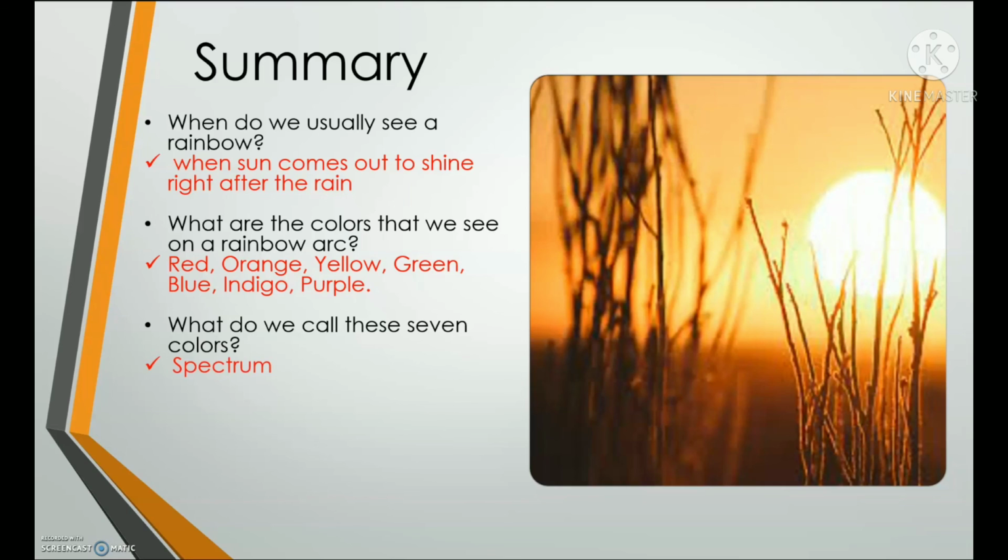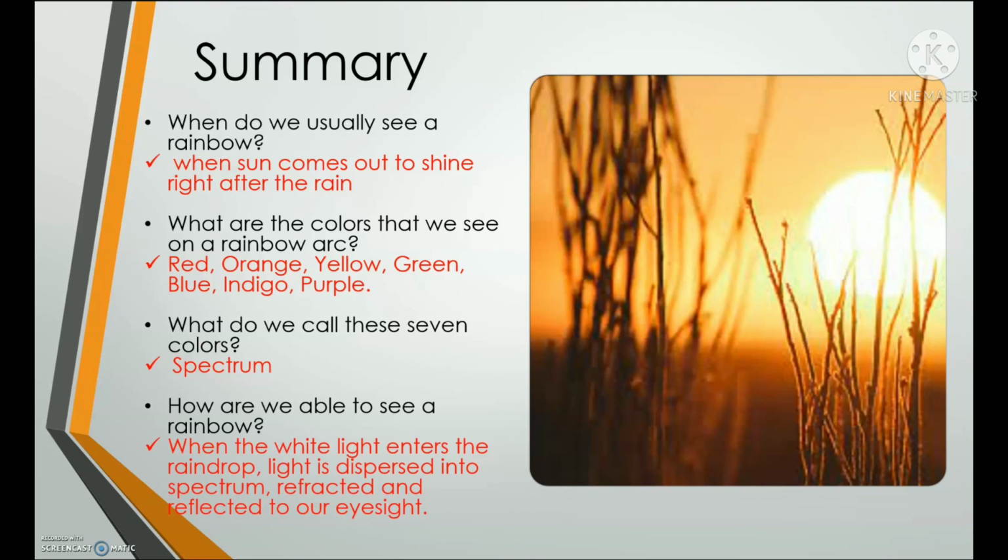We call it spectrum. And how are we able to see a rainbow again? Very good. When the white light enters the raindrop, the light is dispersed into the spectrum. The light is also refracted and reflected to our eyesight. That's why we can see the rainbow.